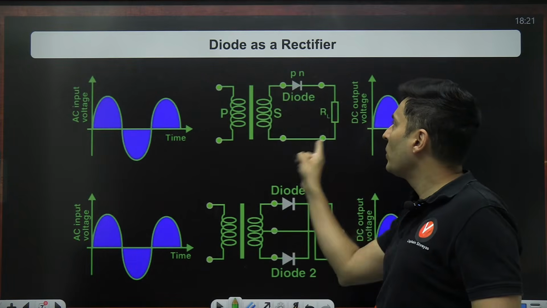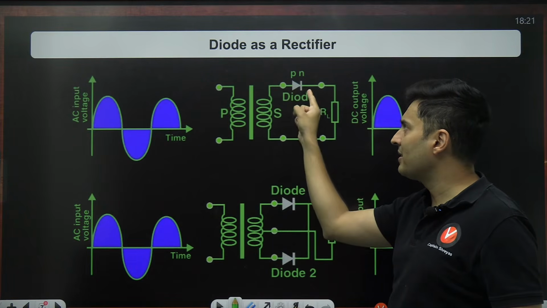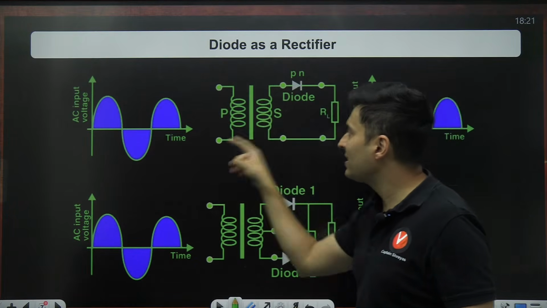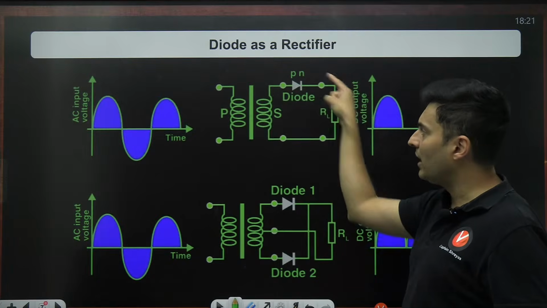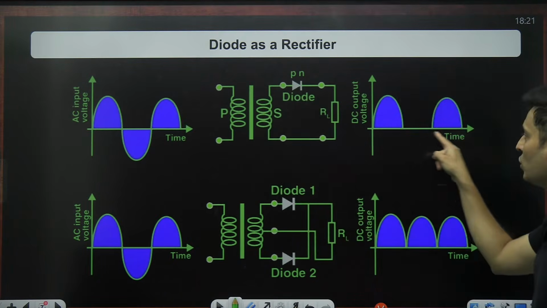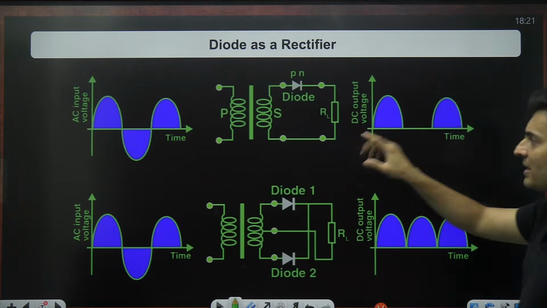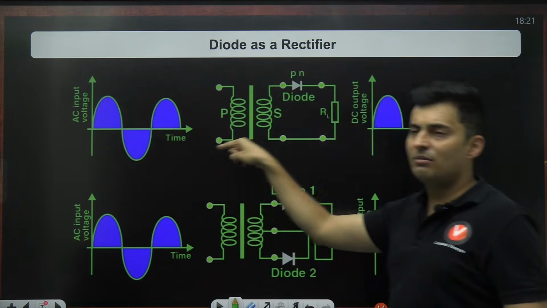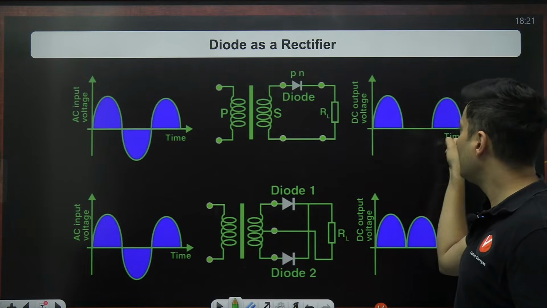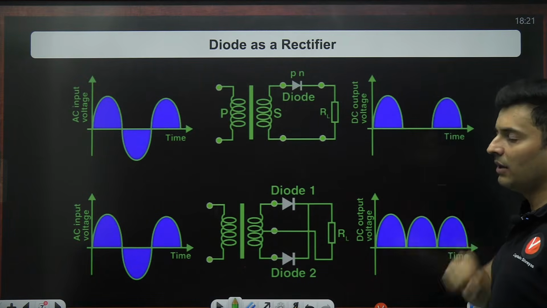When the current is flowing like this, the diode is forward biased, so it will conduct. But when it is the negative cycle, the current is trying to flow in the anti-clockwise direction, and this diode is going to block it. So there is no current outside. You can see that out of the positive and negative cycles, only the positive cycles are going to come. That is why this is called a half wave rectifier.